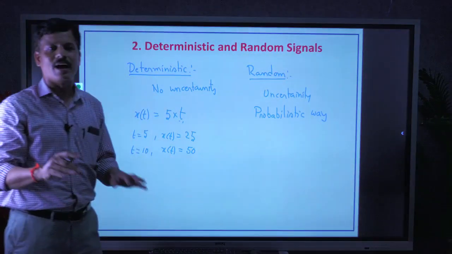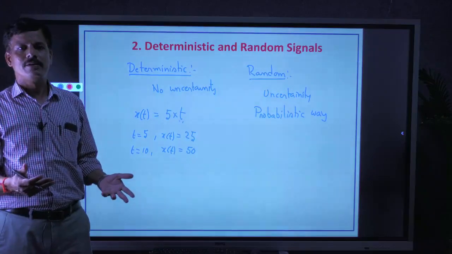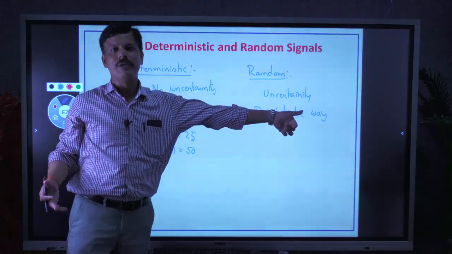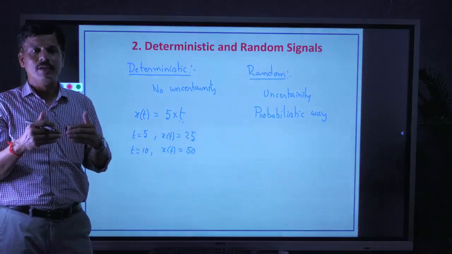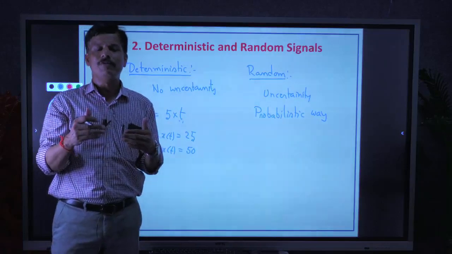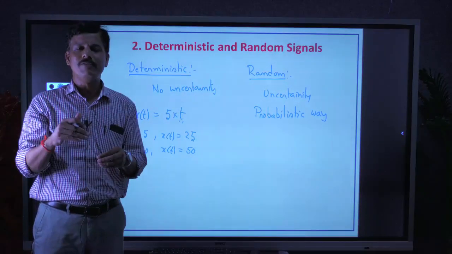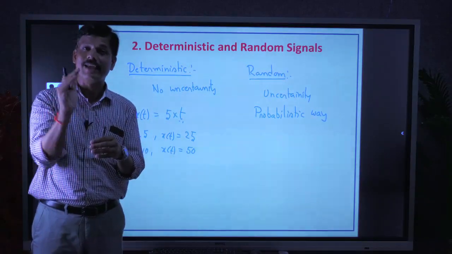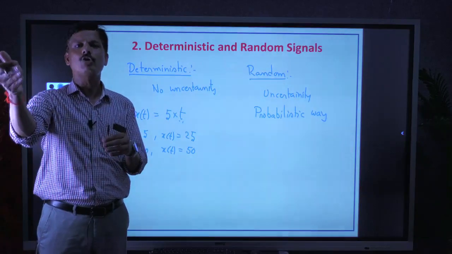When something is not defined properly, we should assume it. That's why it is called the probabilistic way. We are going to guess the signal. For example, if we know the outside atmosphere today, and it is a hot summer, then we can guess that the atmosphere is also very hot tomorrow.